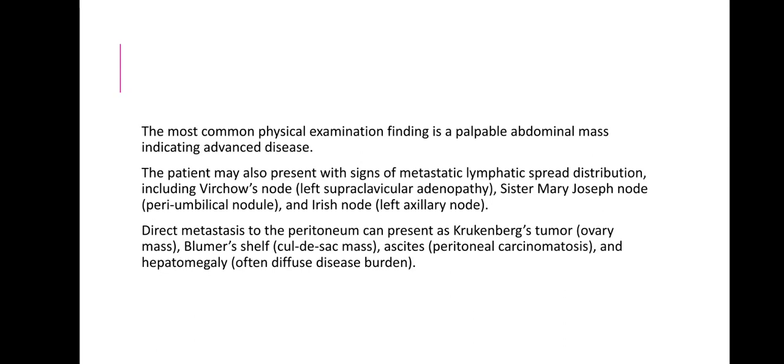The most common physical examination finding is a palpable abdominal mass that indicates advanced disease. Patients may also present with signs of metastatic lymphatic spread that include Virchow's node, which is left supraclavicular adenopathy, Sister Mary Joseph nodule, which is a periumbilical nodule, and Irish node, which is a left axillary node. Direct metastasis to the peritoneum can present as Krukenberg's tumor, which is an ovarian mass, Blumer's shelf, which is a cul-de-sac mass, ascites, peritoneal carcinomatosis, and hepatomegaly, which is often diffuse disease burden.